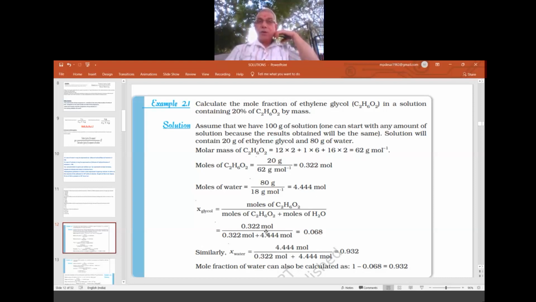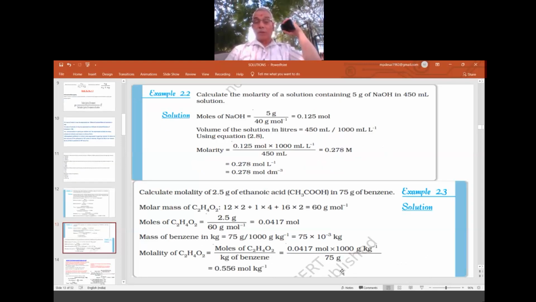Use the usual calculation method. Don't use a calculator, because in the examination nothing is allowed. So practise calculating using the normal method of mathematics. Once we know the mole fraction of ethylene glycol, and since ethylene glycol plus water together make 1, if you subtract from 1, that gives you the mole fraction of water. Either by the formula method or by the mole fraction unity method. Okay. Right.